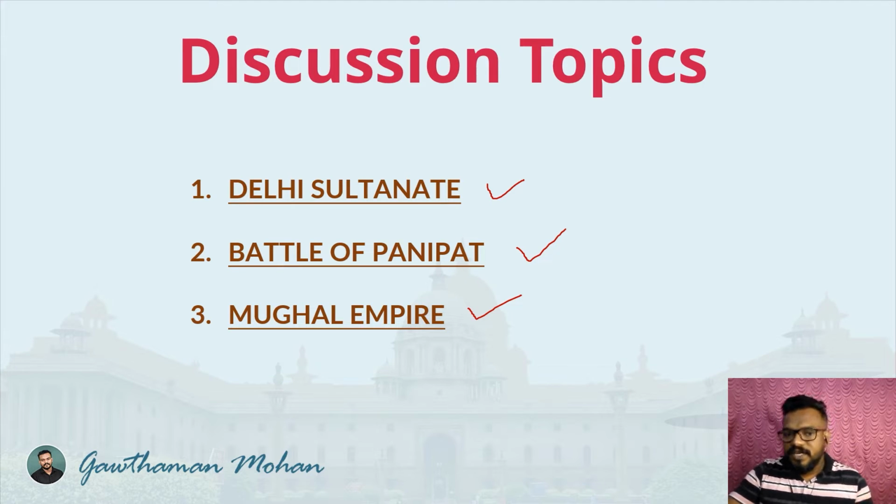Because till now we were discussing ancient India, now we have entered into the medieval phase. These are the important events that happened during the medieval phase. So let us understand what the Delhi Sultanate is, what we mean by the Battle of Panipat, and then the Mughal Empire.